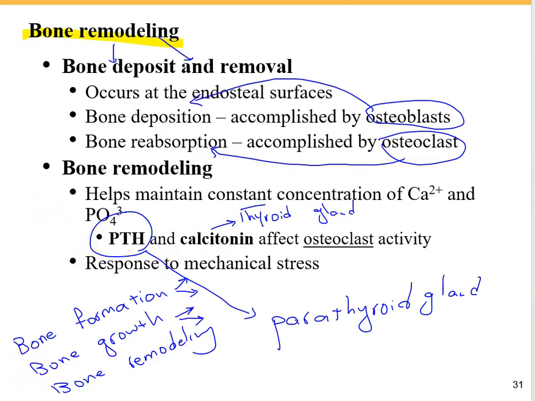Parathyroid hormone can increase the calcium of the blood by activating the osteoclasts, and calcitonin is going to decrease the blood calcium level by deactivating the osteoclasts, or by encouraging the osteoblasts to produce more bone tissue. And also bone remodeling can be affected in response to mechanical stress.